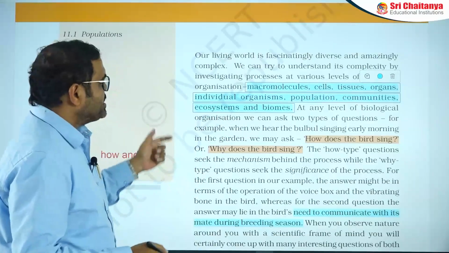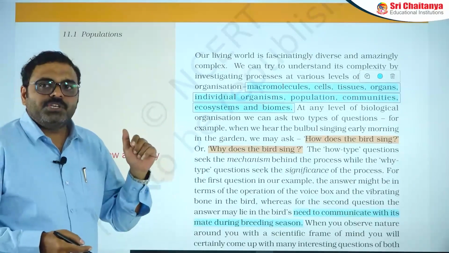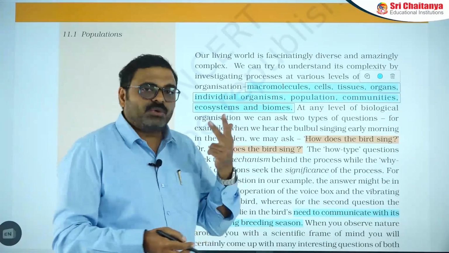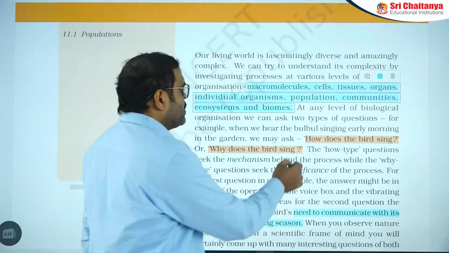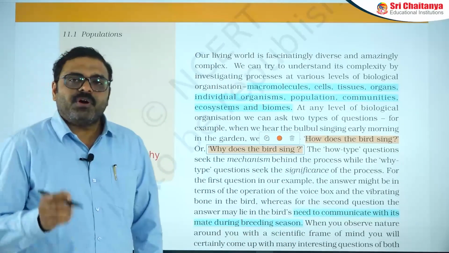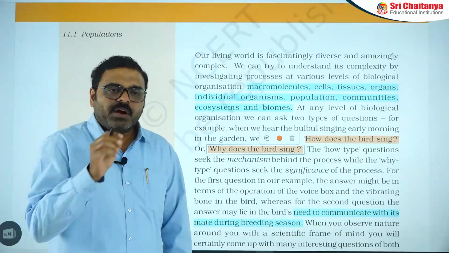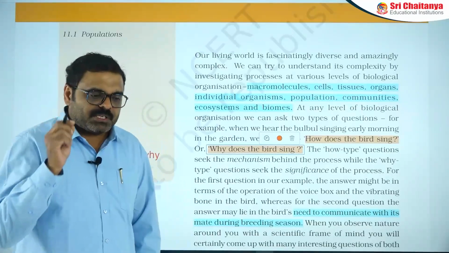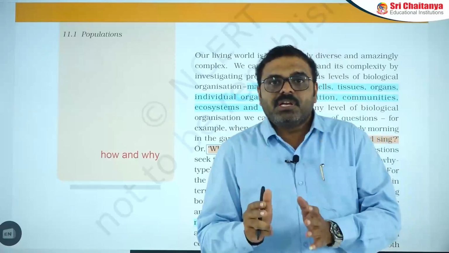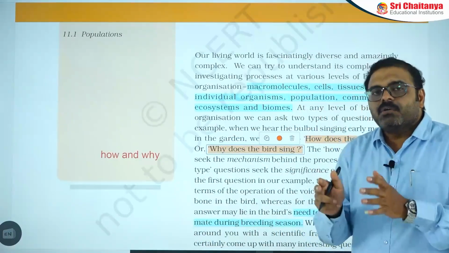The next point is, for understanding ecology, you need to know about the association with the environment. There are 2 types of questions we can raise: how type questions and why type questions. If you ask any question regarding an organism, how type questions explain its physiology. For example, how a bird can sing.